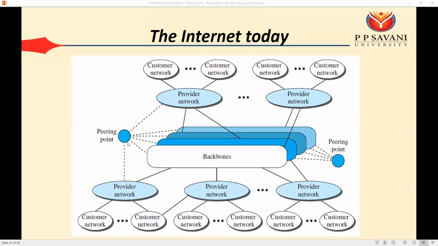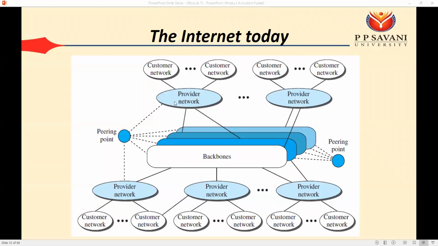Okay, so once it has come to India, suppose. Okay, so if you want to connect two different countries, then we require these backbone cables. Okay, so here we can have a peering point through which the different backbones are connected. Okay, so this is the USA peering point and this is India's peering point. Okay, through that these backbone cables are connected. Okay? Now within the country we can have some provider network. Okay, so for all over India we can have one network provider. Country wise we have one network provider.